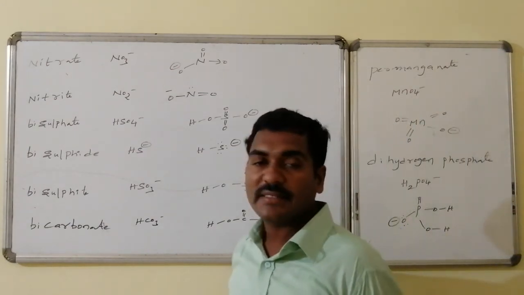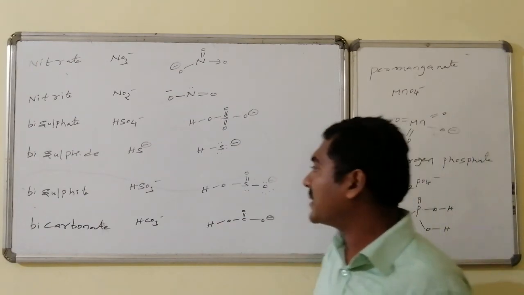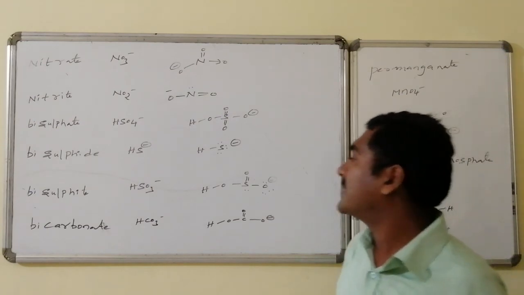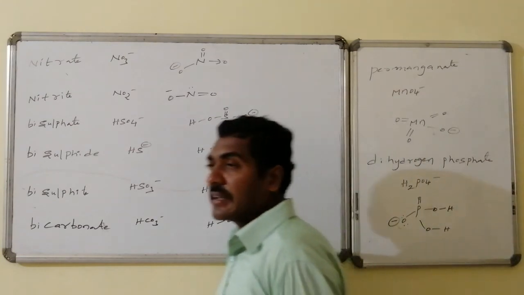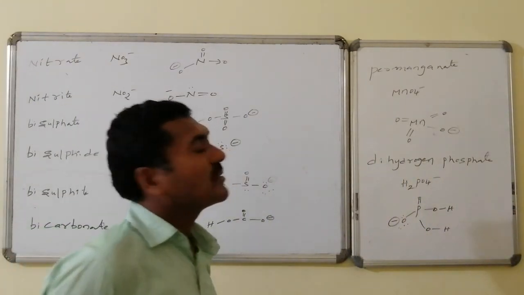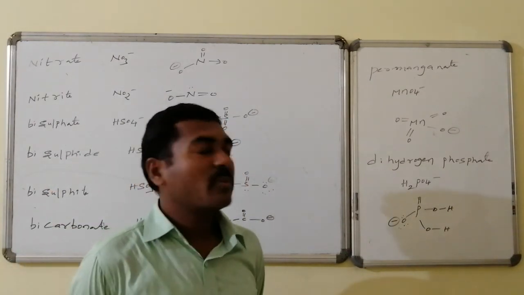Bisulfide: sulfide is just S minus 2, so therefore bisulfide is HS minus 1. Similarly bisulfite, sulfur with +4 oxidation state, HSO3 minus. Bicarbonate, HCO3 minus. Similarly here another one of the monovalent acidic radicals is permanganate, MnO4 minus.